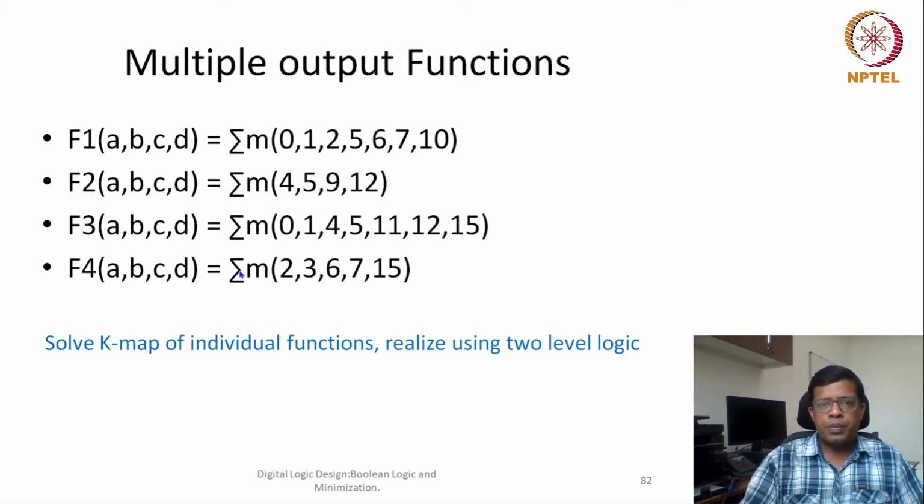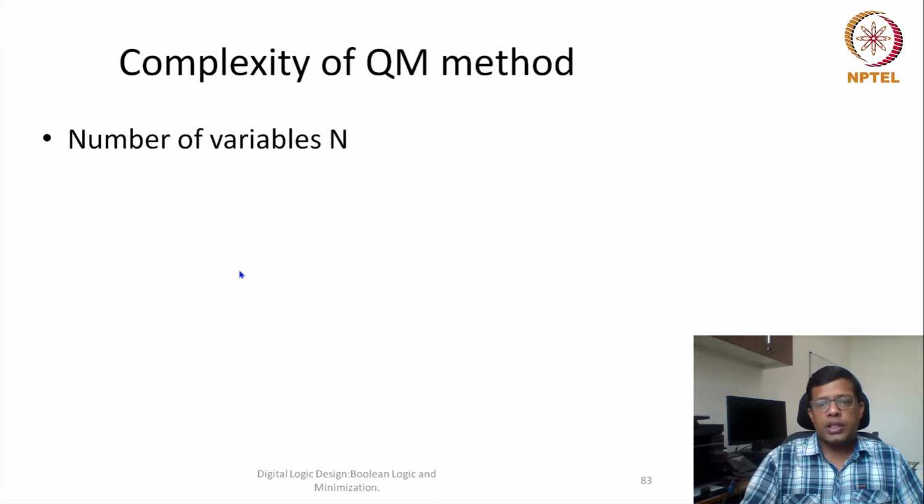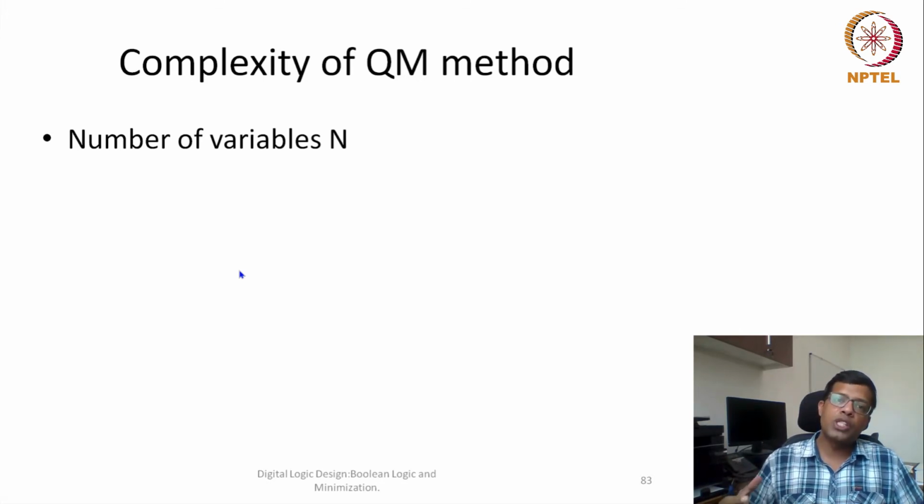Okay, so one more small topic we would like to cover: what is the complexity of the Quine-McCluskey method, or of the Boolean optimizations which we have done? How were we doing Boolean optimization? Given an expression, first we were constructing it in terms of sum of min terms or sum of max terms. That means we were representing our function in a canonical form,